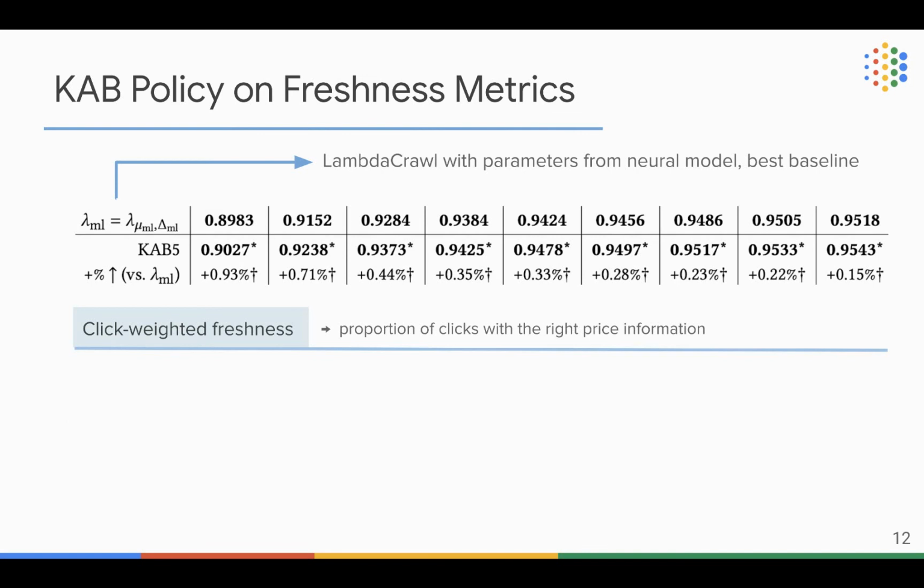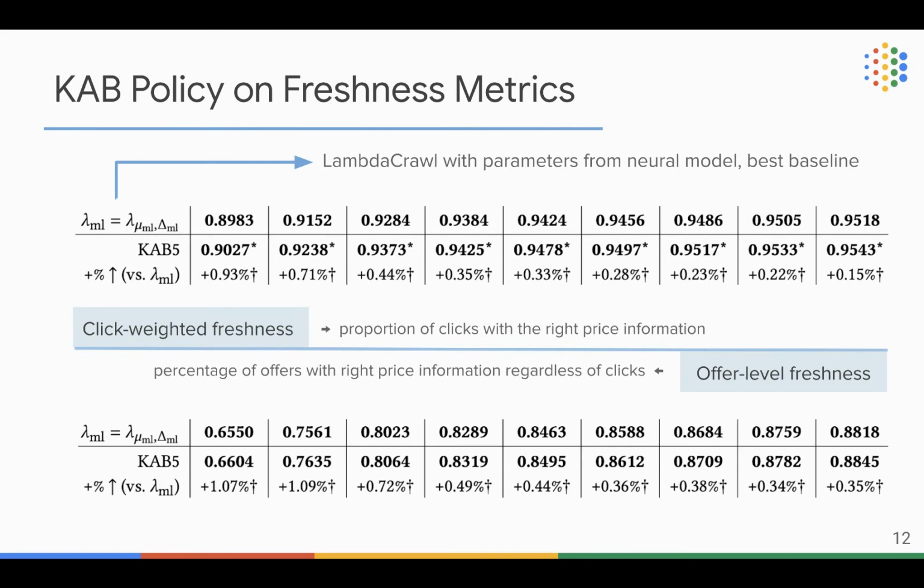Okay, here are the evaluation results on our proposed KAB policy. Here we only include lambda crawl that uses our neural predictive models for parameter estimation as the baseline, because this is the best approach we have so far. So in this table, we find that our proposed KAB approach actually outperforms lambda crawl over all of the resource budgets from 10%, 20% to 90%.